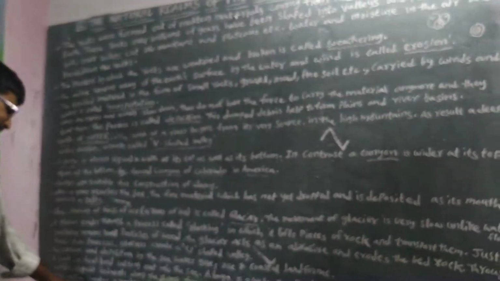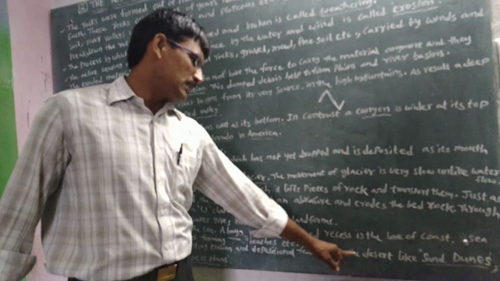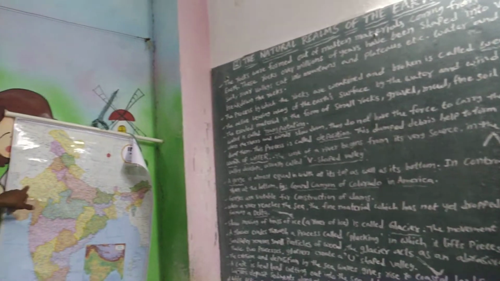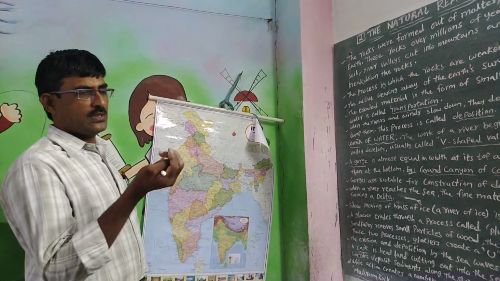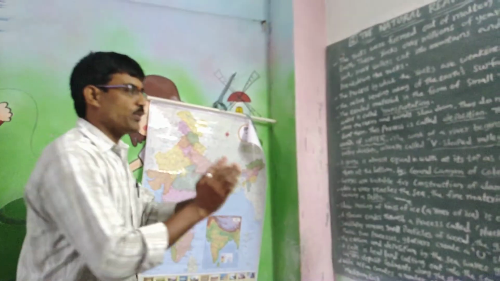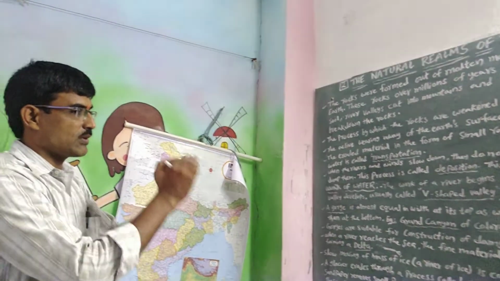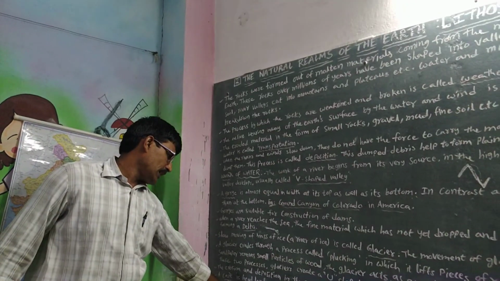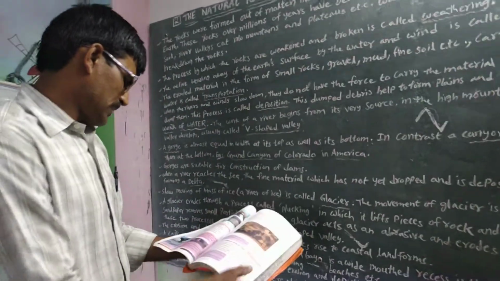Wind action creates a number of interesting erosional and depositional features in deserts, like sand dunes. For example, in the Thar desert, storm winds blow the lightweight sand from one place to another place. That is why sand forms what is called sand dunes. Mushroom rocks, inselbergs, and loess plains are also formed here.